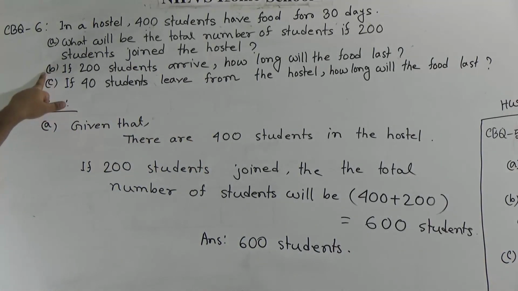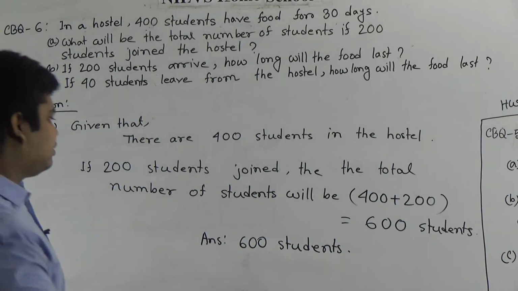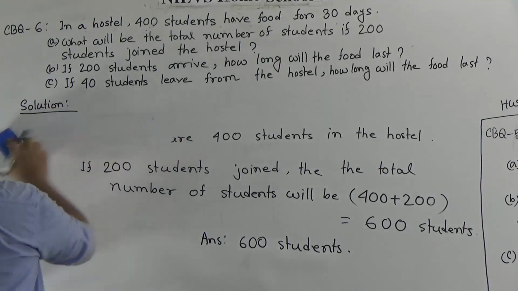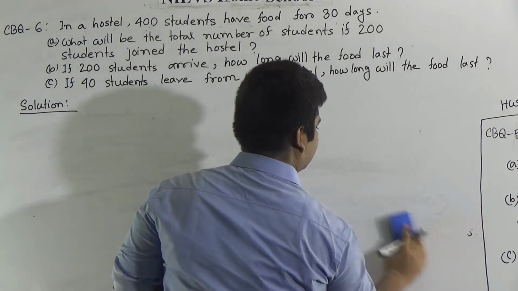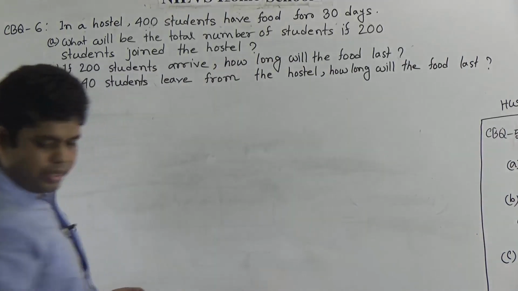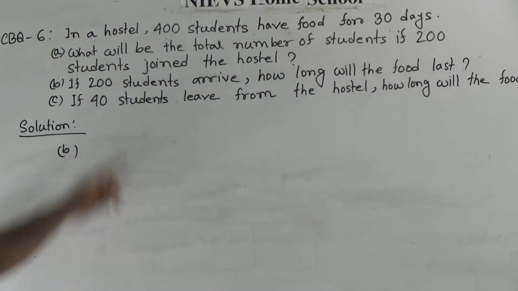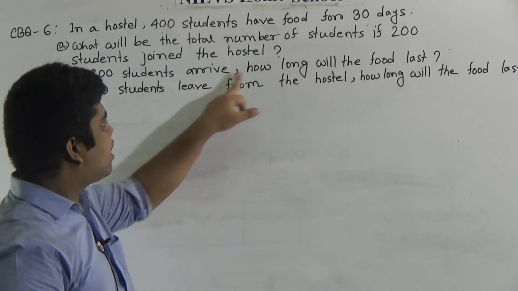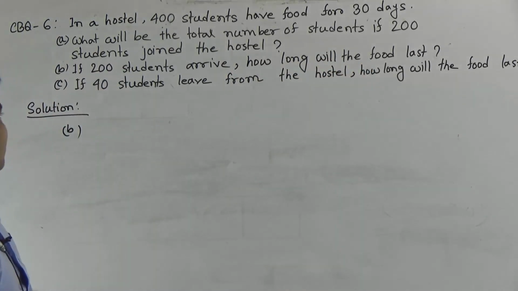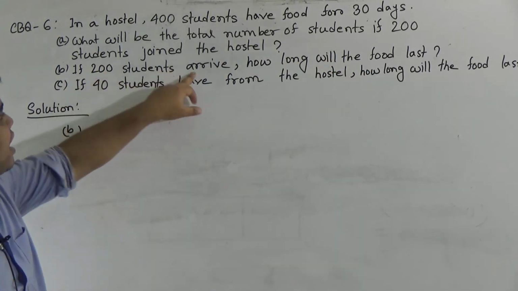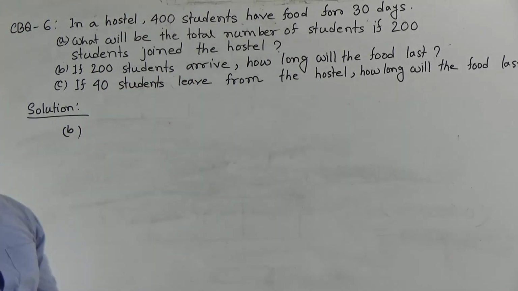Now we shall solve question number B. For this reason, we erase question number A. Okay. Question number B is, if 200 students arrive, how long will the food last? My dear students, if 200 students arrive, we have already got the total number of students.